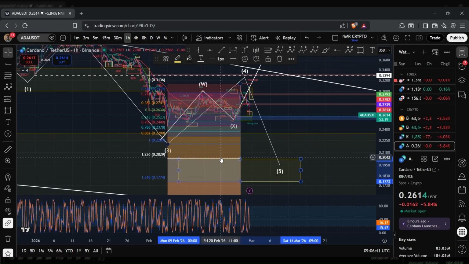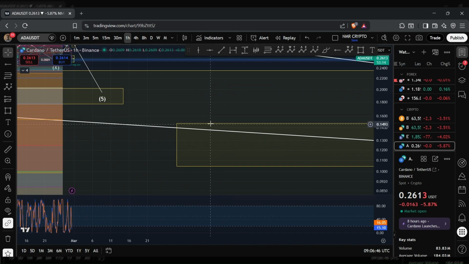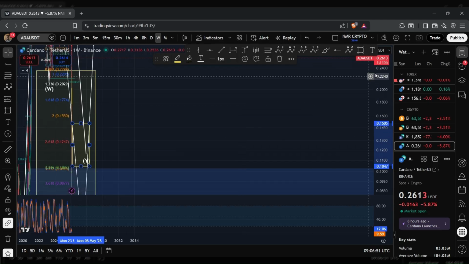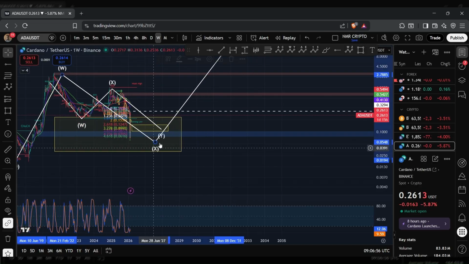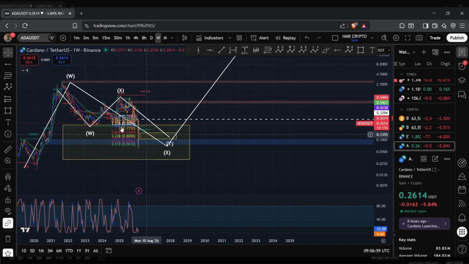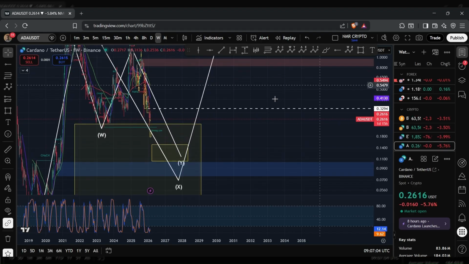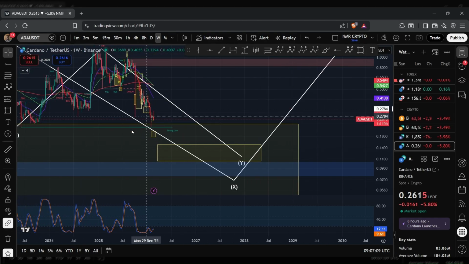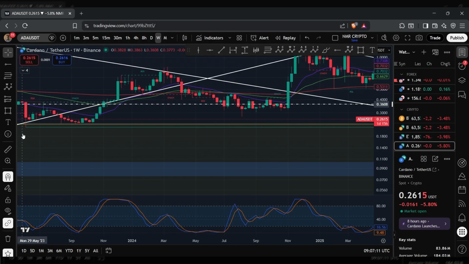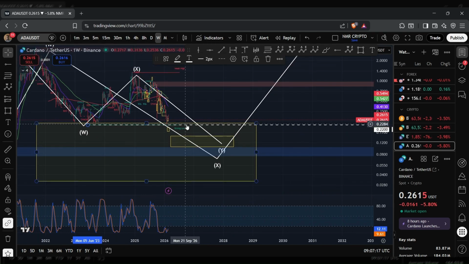And from then on out, it will be interesting to see if we see a continuation to the downside to the point where the price of ADA will then tap into this range between 10 cents to 15 cents. And the reason being is because as it stands, I am tracking a correction to form the wave X, and this wave X looks to be made up of an internal WXY structure. So if the price of ADA was to breach below the wave W, and the wave W sits at 22 cents, that will then further confirm that what we are forming is a deeper correction made up of this WXY structure.